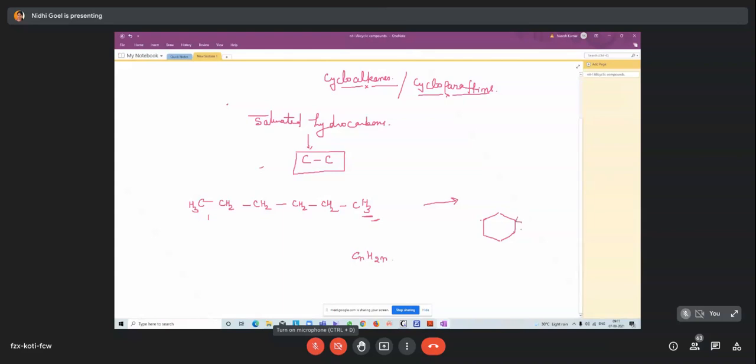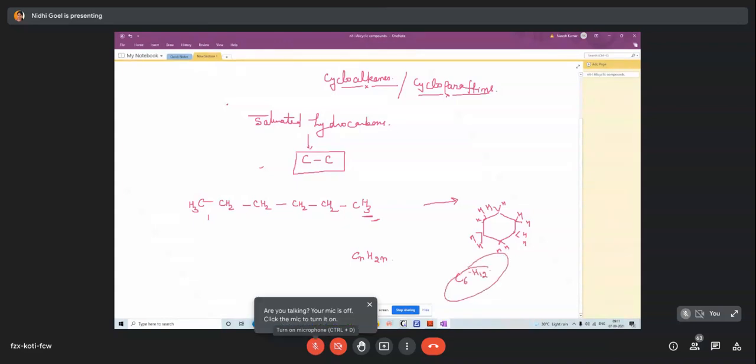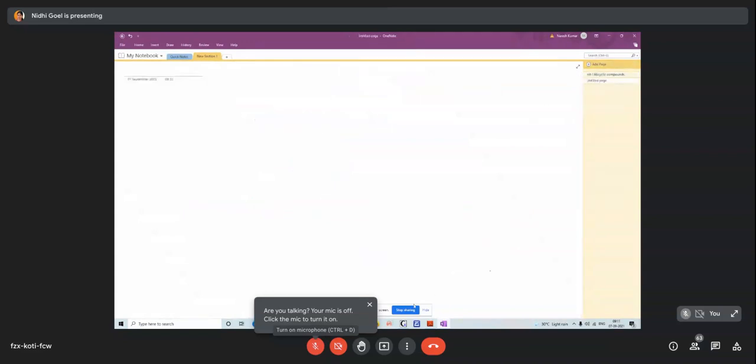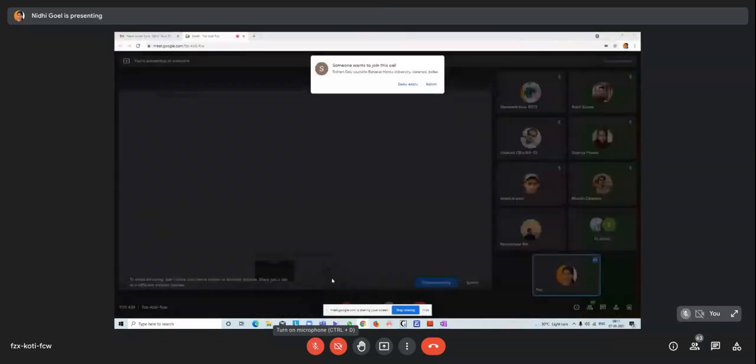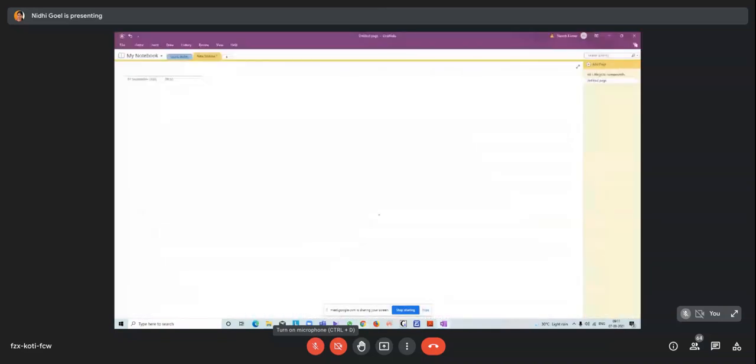For example, C6H12 follows CnH2n. Okay, some examples of cycloalkanes.